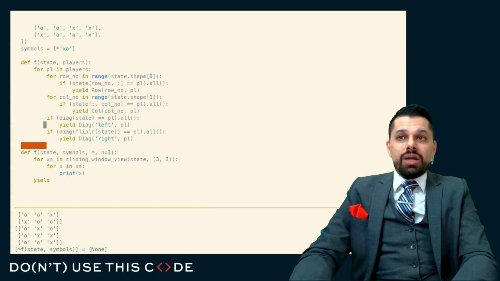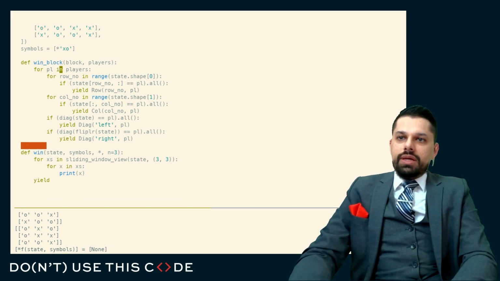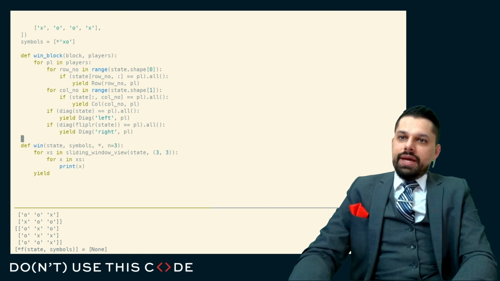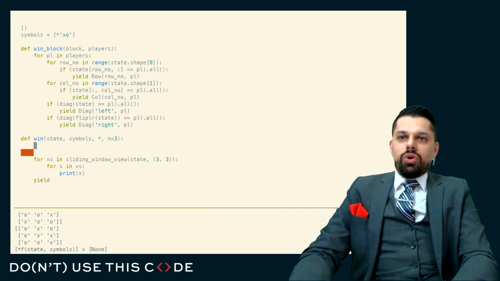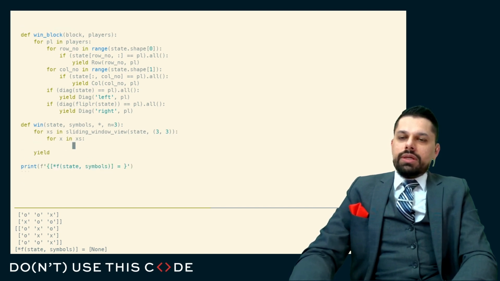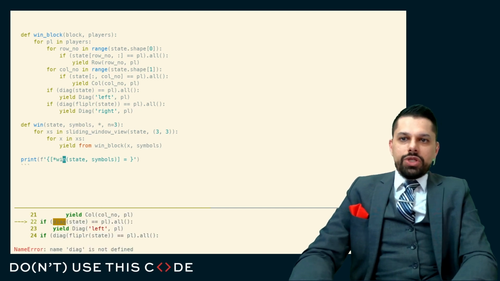So this is a win condition on a particular block. And this is the win condition on a block. And this is the win condition on the whole state. And what we can do is we can say yield from, or maybe we can just do this for now, yield from the win condition on this particular block, given the symbols. And let's see if that worked. And of course, we need to change this here. The naming is something that we can change separately.